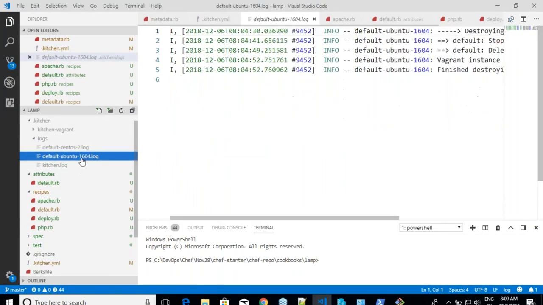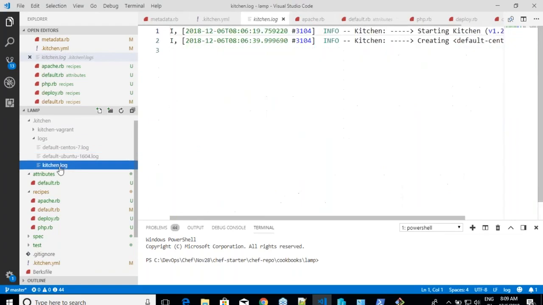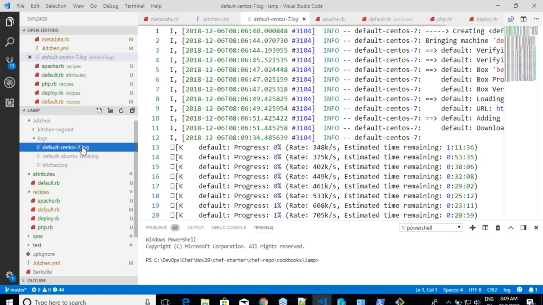This was the last machine which we have destroyed, and this is a kitchen log. All right, default CentOS 7 log. What is happening in the background? It will try to give all of the stuff. And whenever something is failing, the basic best practice is kitchen converge -l debug, so that you will come to know each and every step of what it has done and also where it has failed. Am I clear on this workflow?